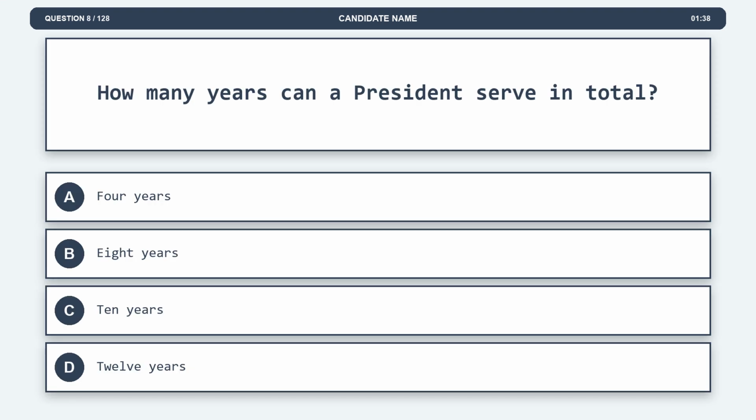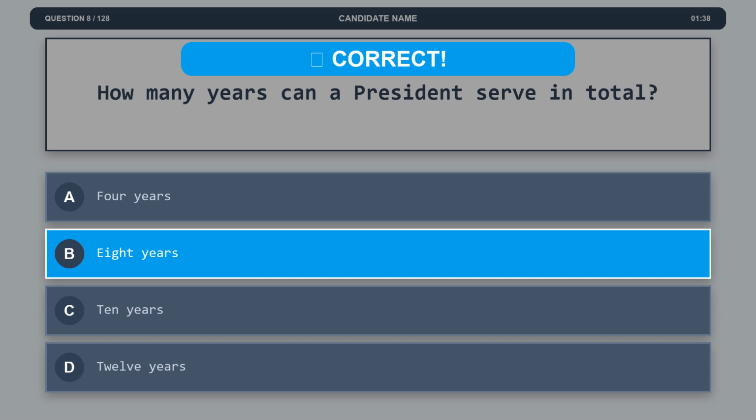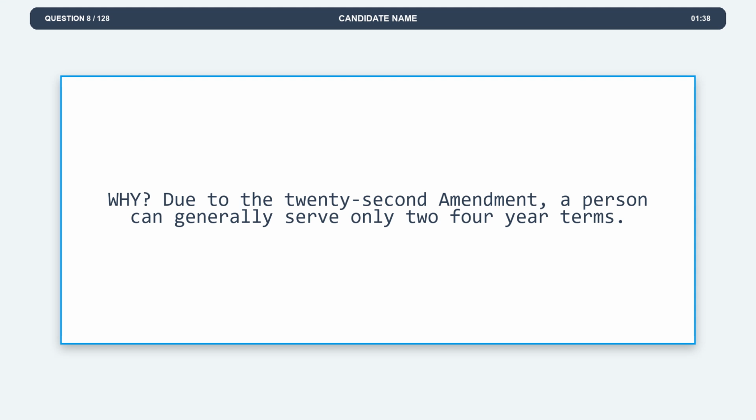Question 8. How many years can a president serve in total? Option A, 4 years. Option B, 8 years. Option C, 10 years. Option D, 12 years. The correct answer is option B, 8 years. Explanation. Due to the 22nd Amendment, a person can generally serve only two 4-year terms.